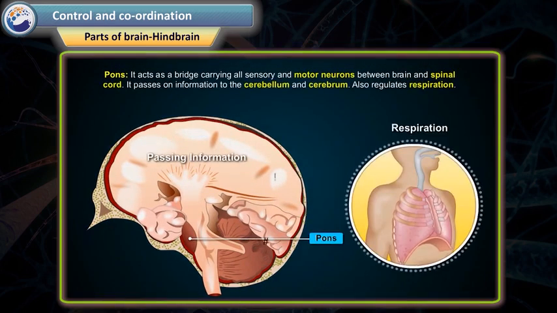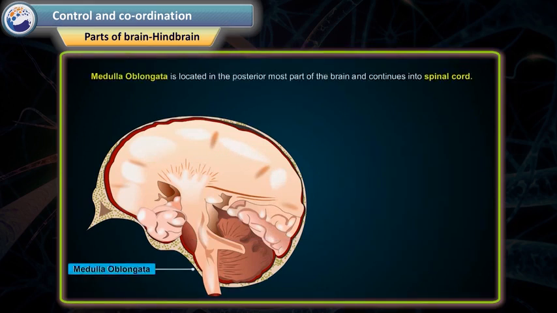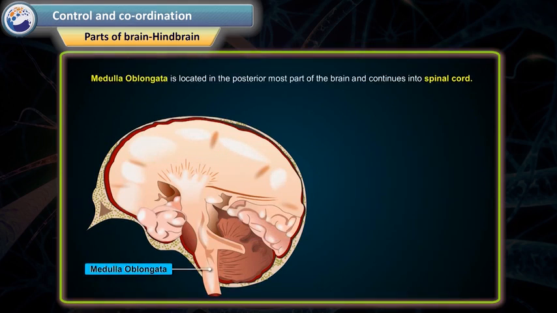Pons. It acts as a bridge carrying all sensory and motor neurons between brain and spinal cord. It passes on information to the cerebellum and cerebrum. It also regulates respiration. Medulla oblongata is located in the posterior most part of the brain and continues into spinal cord.